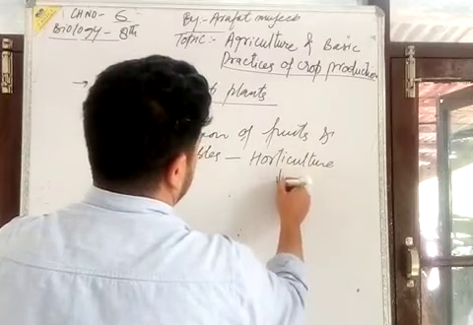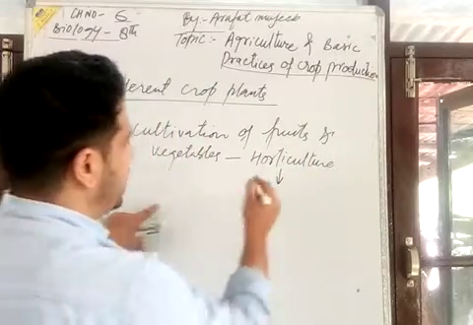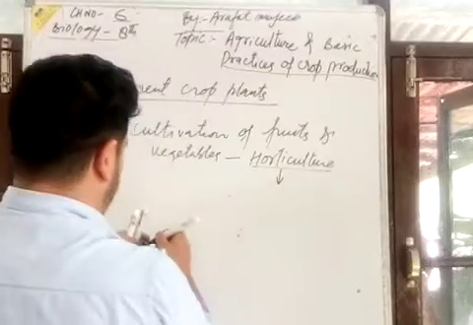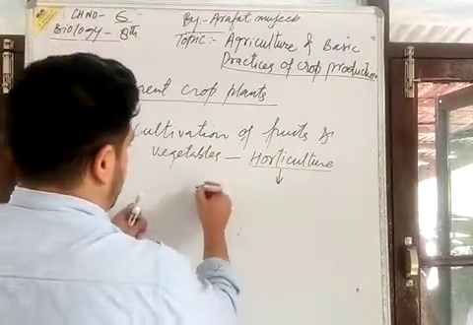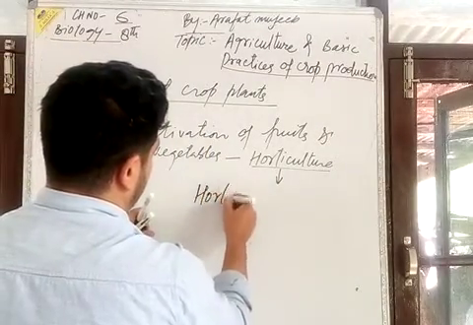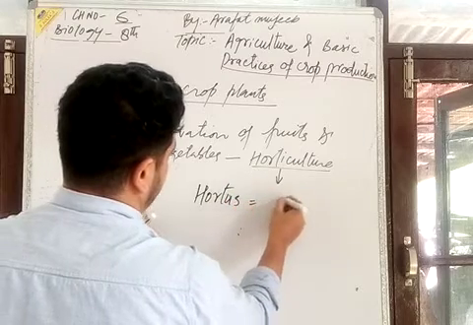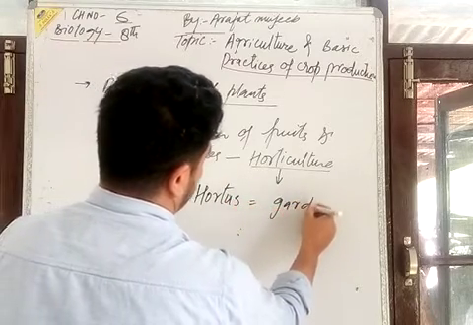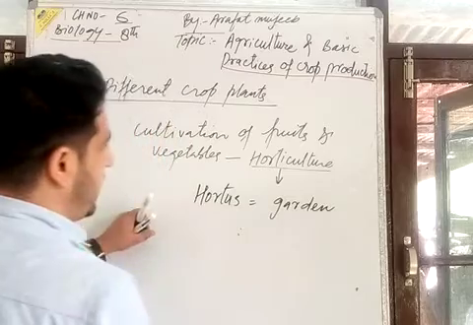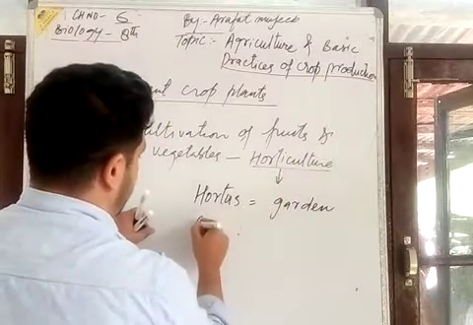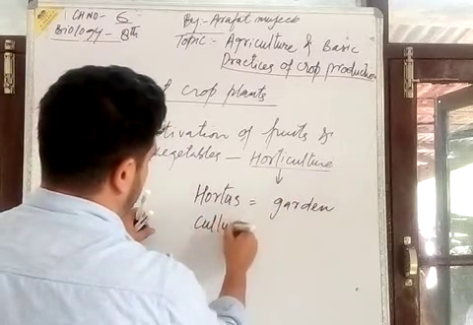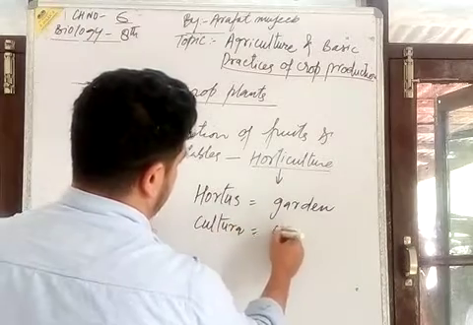The word horticulture is derived from the Latin word hortus. Hortus means garden, and culture refers to cultivation.